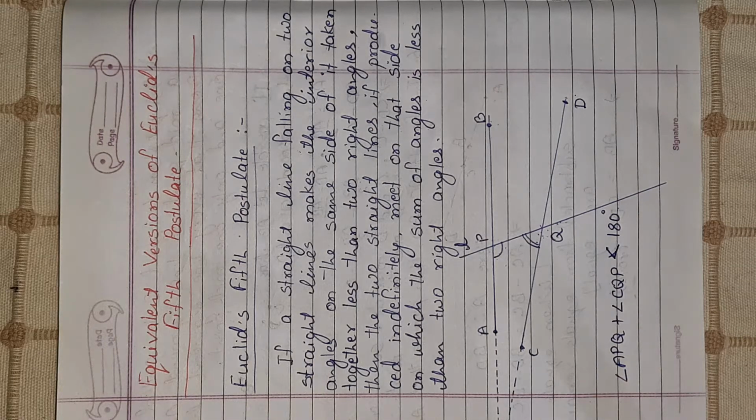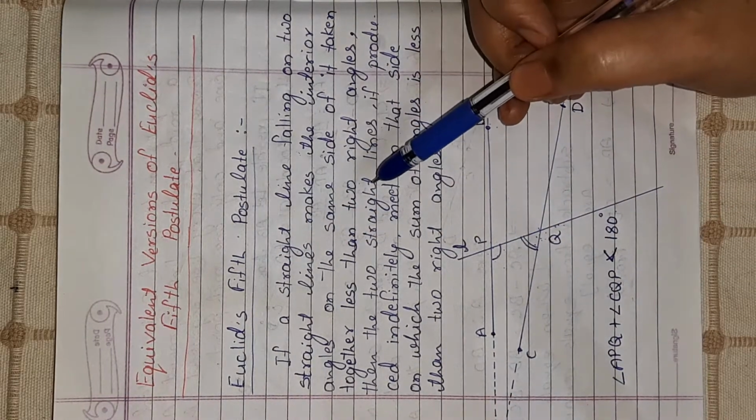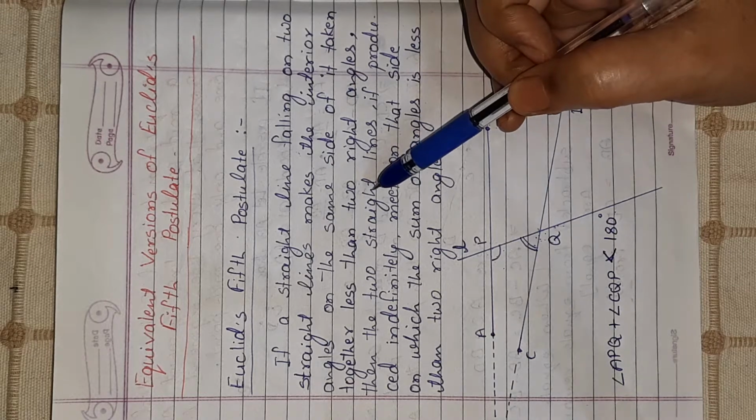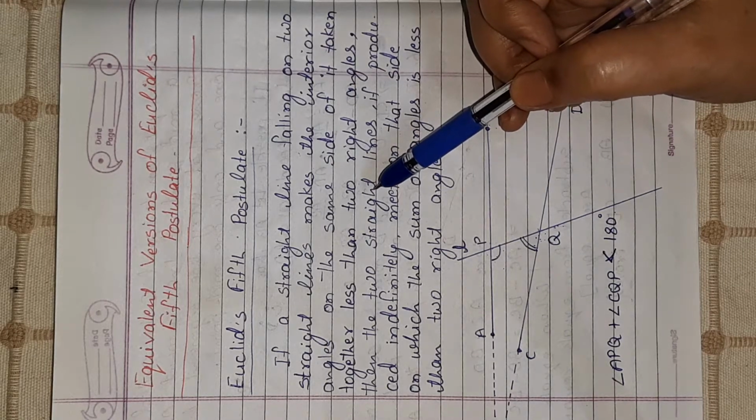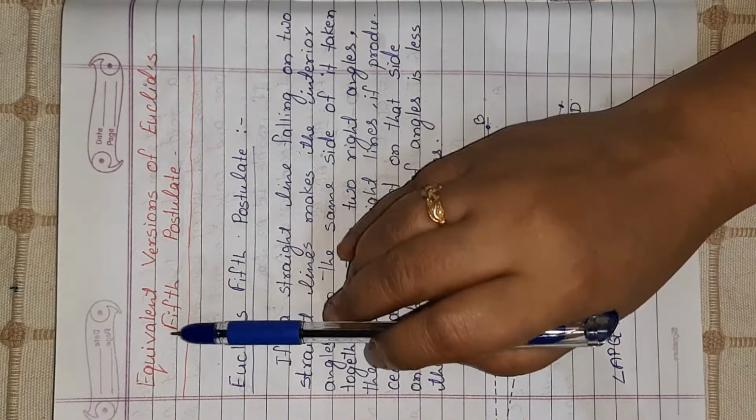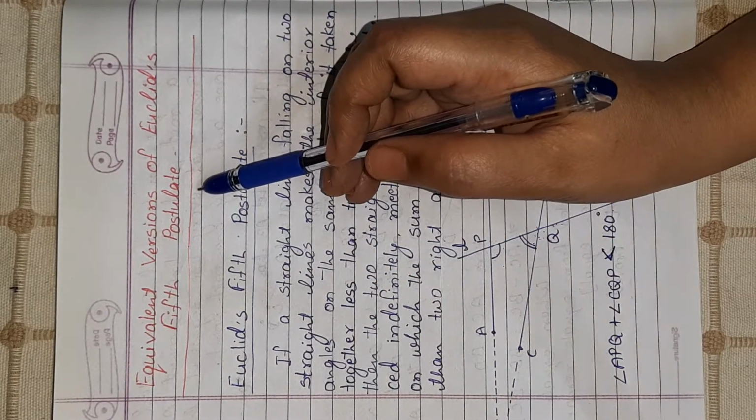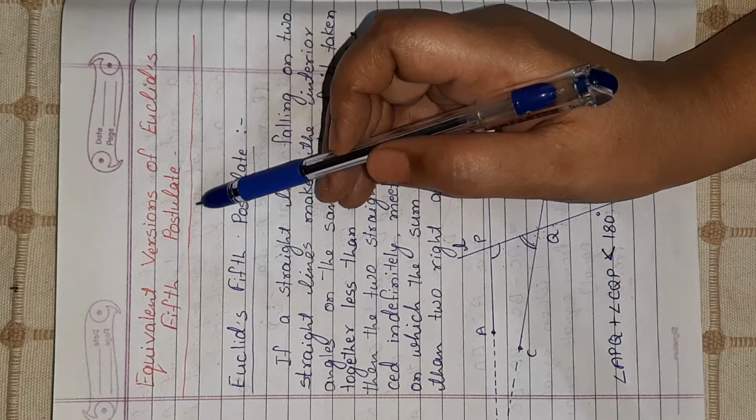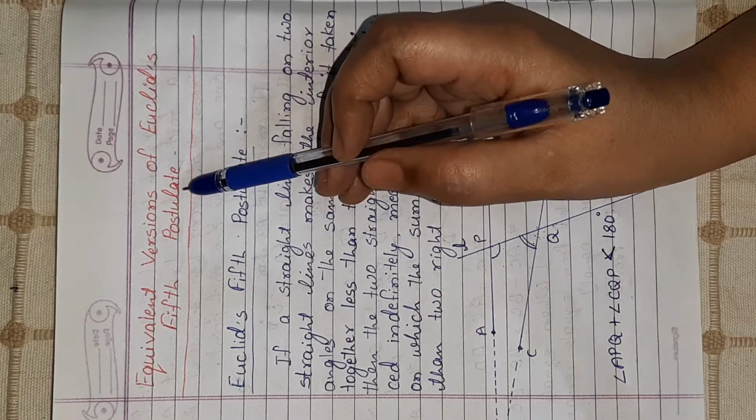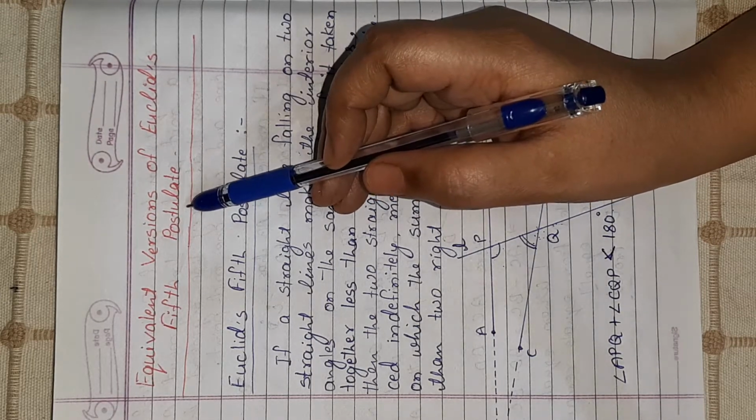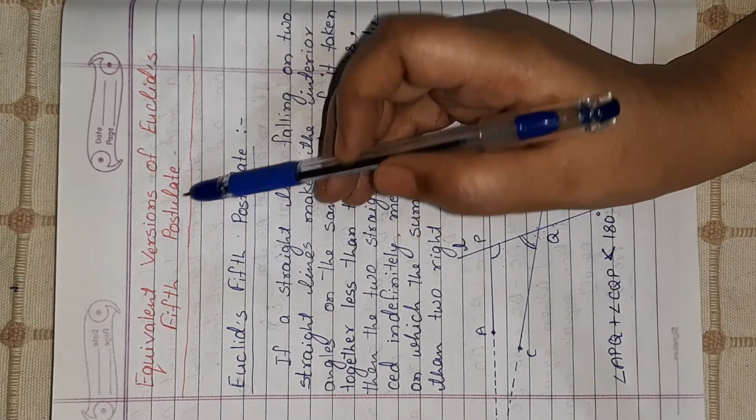Dear students, I am here with the last module of the chapter Euclid's Geometry. In this module, we will discuss equivalent versions of Euclid's fifth postulate. Till now, we have discussed 5 postulates of Euclid. I am giving a recap of the fifth postulate once again.